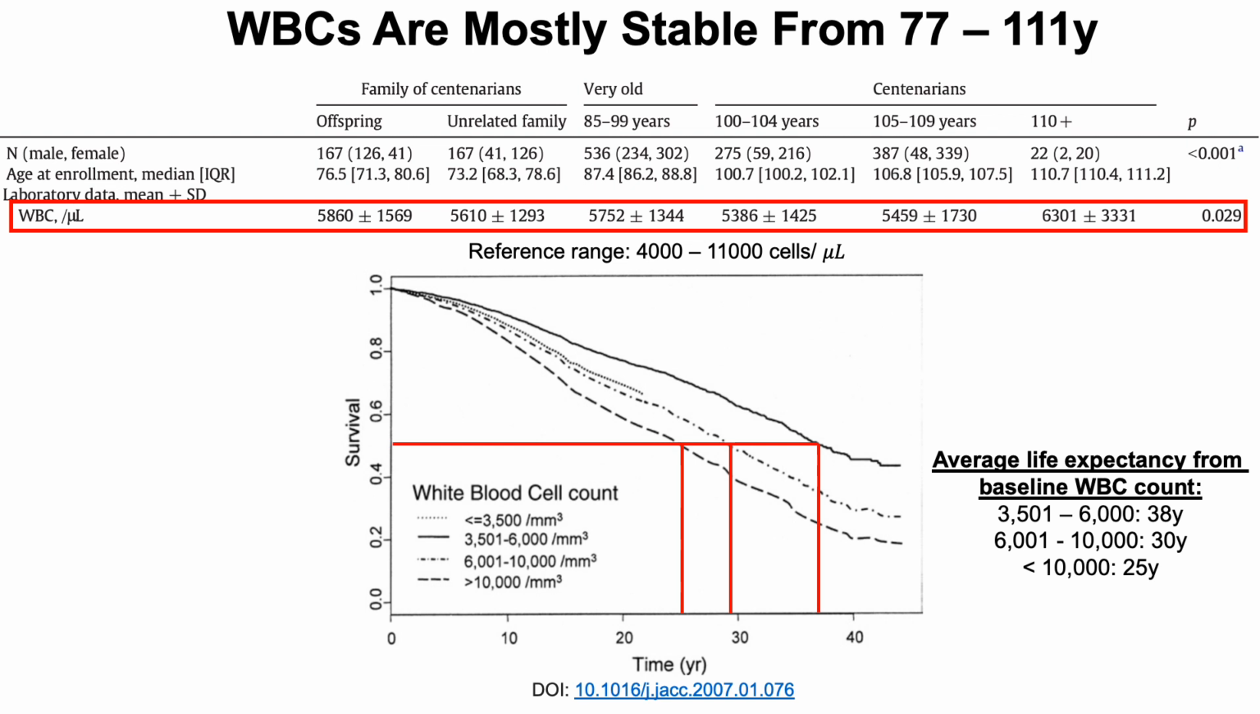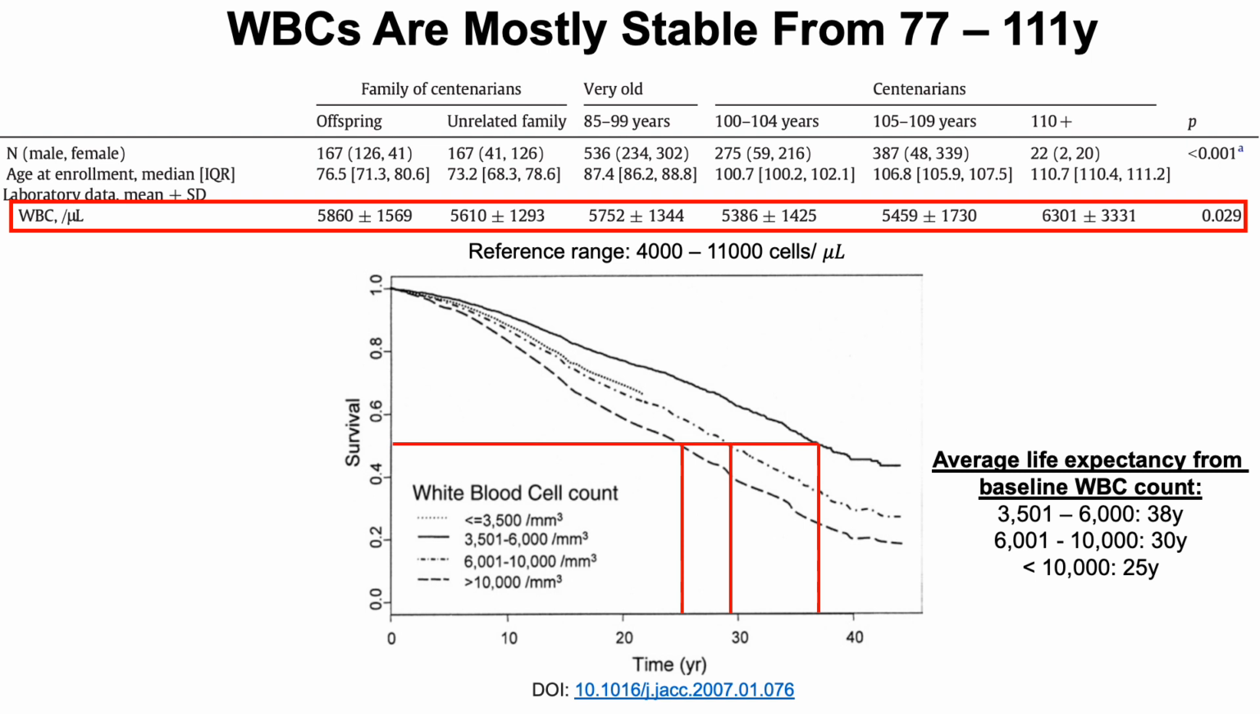In comparison, having higher than 6,000, 6,000 to 10,000, the average life expectancy was only 30 years. So an 8-year increase in lifespan, or life expectancy, sorry, for those who had 3,500 to 6,000. And even though those are both within the reference range, it's pretty clear that having 3,500 to 6,000 would be better for life expectancy. In contrast, having more than 10,000, that's an error there, I should have fixed that, not less than, having more than 10,000, the life expectancy was only 25 years. So 3,500 to 6,000 is optimal.